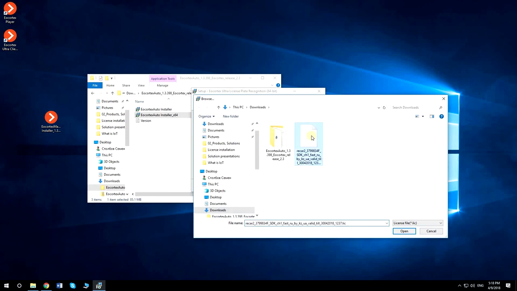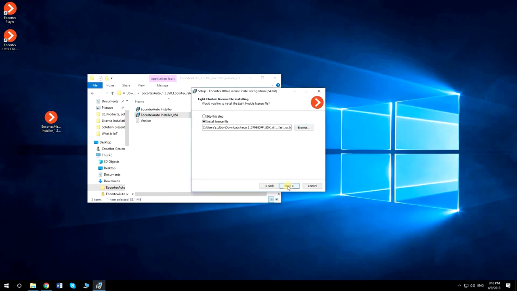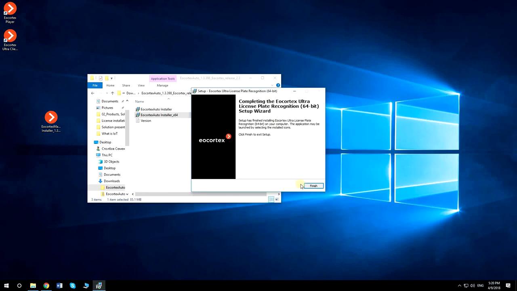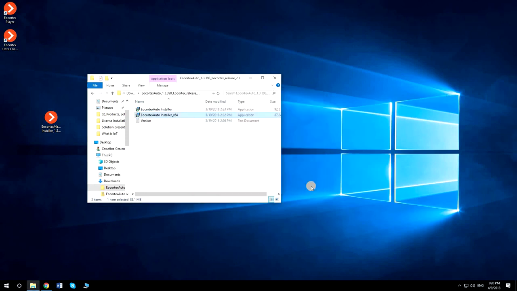Browse the license file and click Next. After the installation is finished, you can run the server and configure the License Plate Recognition Module in your VMS.